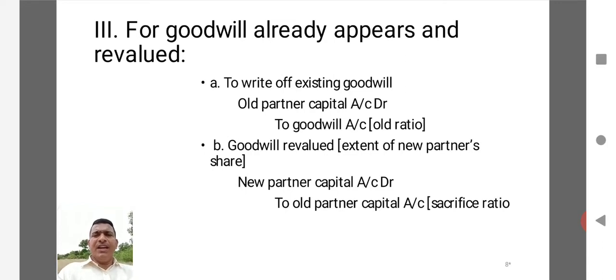Then, if the goodwill is revalued to the extent of the new partner's share, there is a possibility that we can revalue the goodwill only to the extent of the new partner's share. For example, if the new partner is admitted, we may give a 1/3 share in goodwill to the new partner. At that time, we may have a procedure for raising the goodwill. The entry will be new partner's capital account debited to old partners' capital account.